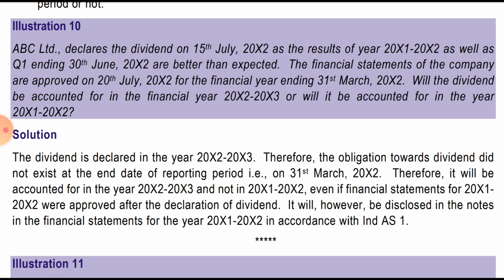Even if the financial statements for 1/2 are approved after the declaration of the dividend, it will however be disclosed in the notes in the financial statements for 1/2 in accordance with Ind AS 1. It will be disclosed in 1/2, but it will not be adjusted.